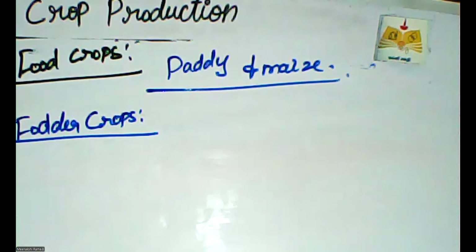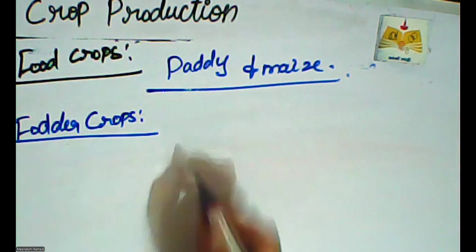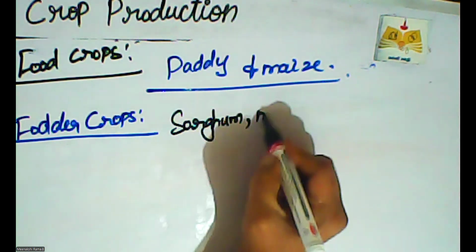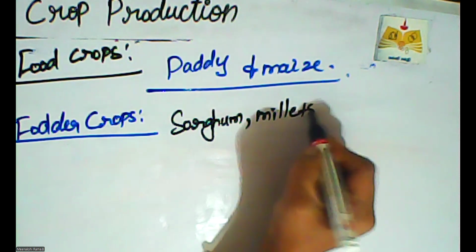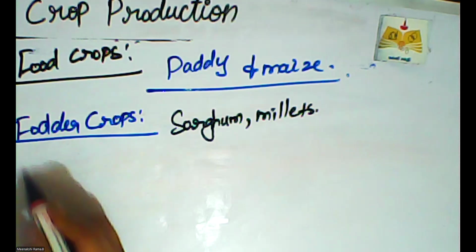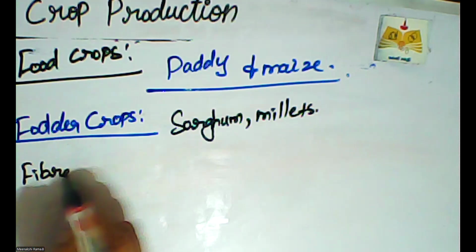So fodder crop means these are all used for livestock consumption, that is sorghum and millets. These are also the important varieties. Sorghum and millet varieties we also need. And next one is fiber crops.